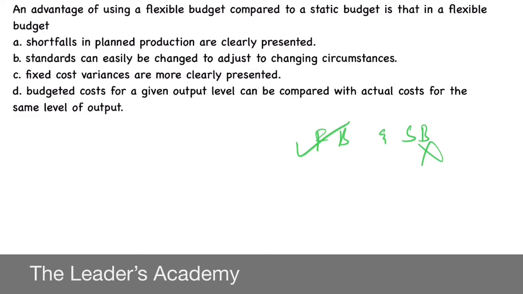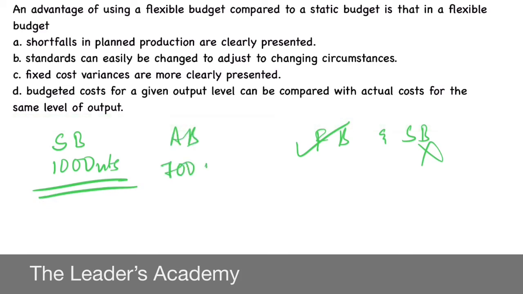Option A, shortfalls in planned production are clearly presented. In that case, I'll just give you an example. Assume you are going for a static budget and you have 1000 units budgeted plan, and in actual budget you have 700 units achieved. Got it?